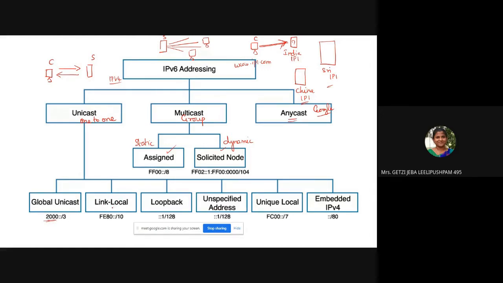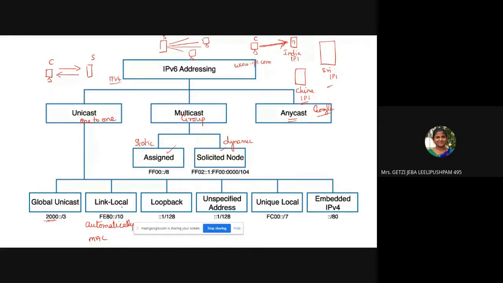The next one is link local. What is link local? Link local is within your network, and it is automatically generated. Using your own MAC address, this link local IP is generated.